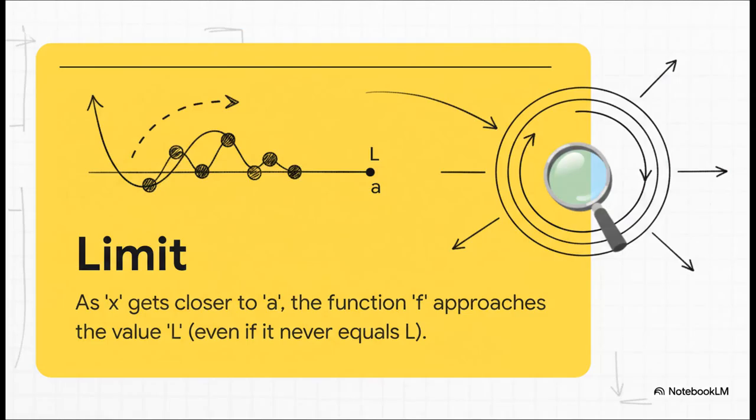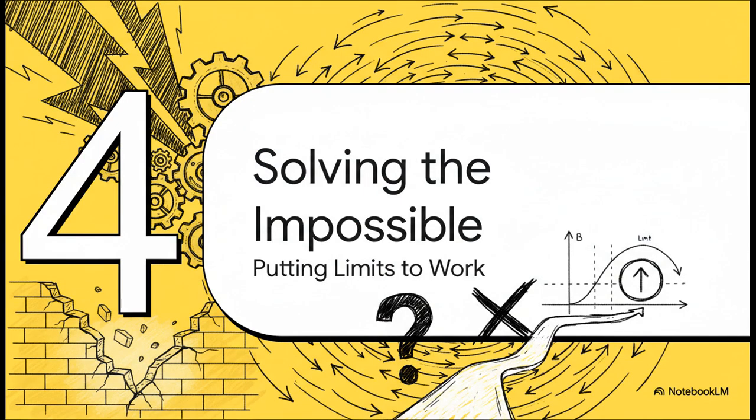When we talk about a limit, we're saying that as our input, x, gets ridiculously close to some number, say a, the output of our function gets ridiculously close to some value, let's call it L. And here's the kicker. The function might not even exist at a. There could be a hole there, but it doesn't matter. With limits, all we care about is what it's approaching.